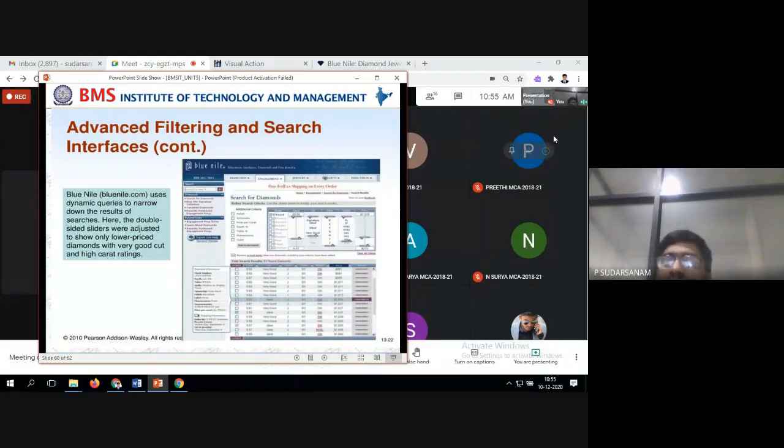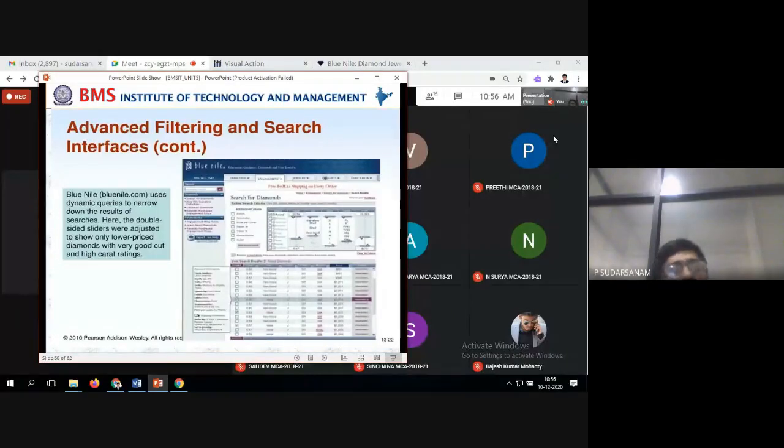Right. We will start. Let them join. Anyway, only two slides are there. That's all. So we had discussed advanced filtering and search as interfaces. Some more examples are there. Advanced filters, some of the sites are available. Blue Nile uses dynamic queries to narrow down the results of the search. Here the double sliders were adjusted to show only lower price diamonds, based on the prices they have displayed.